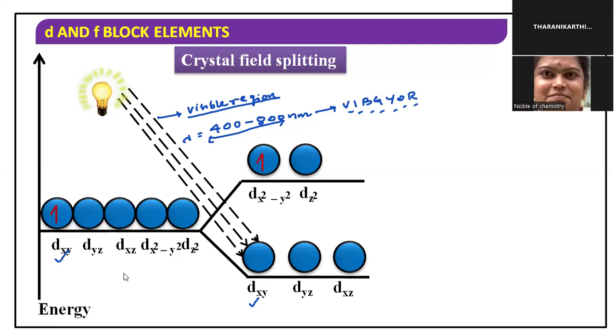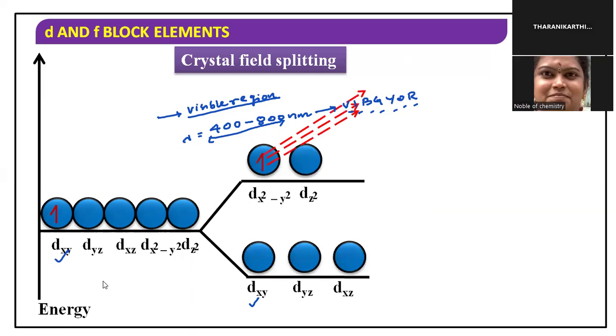That transition to the excited state energy level is called a d-d transition. The electron transfers from the lower energy level to the higher energy level, which we call a d-d transition. That excited state is not very stable, so it emits the complementary color. It does not emit exactly the color it absorbed; it emits the complementary color.